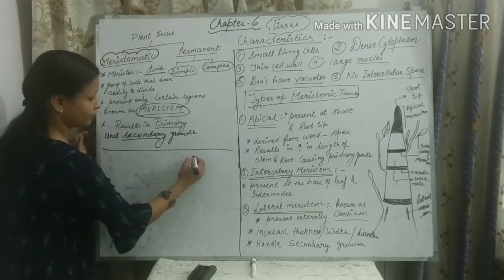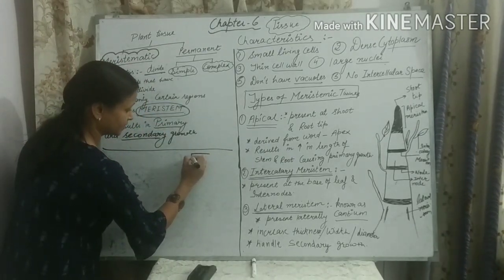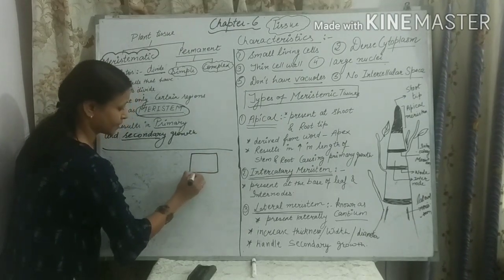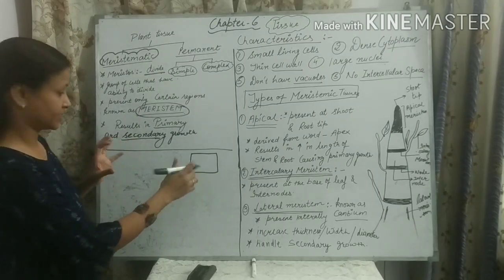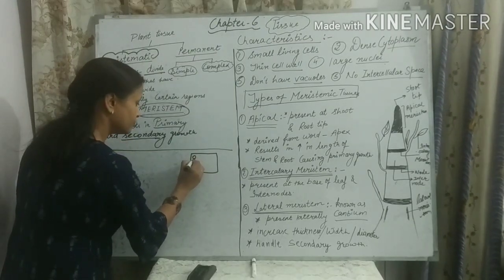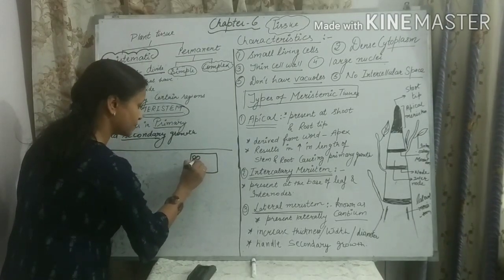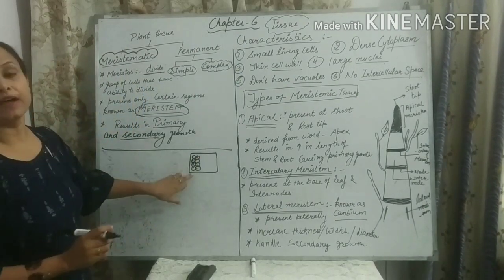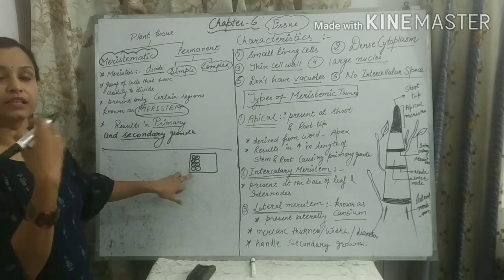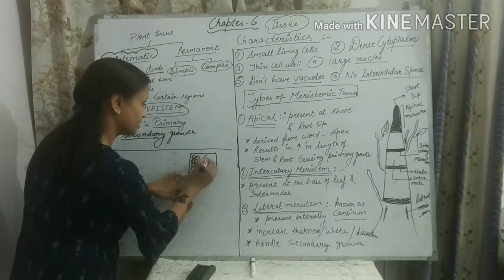For example, we can understand this by taking a diagram. Suppose this is the part which is known as meristem. Here a few cells are present which make meristematic tissue. When these cells divide, they form new cells.